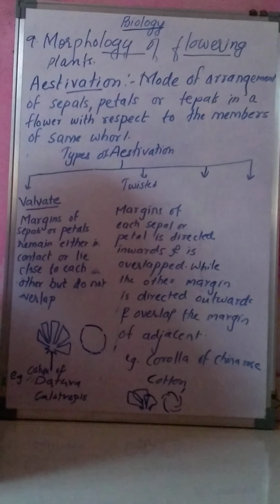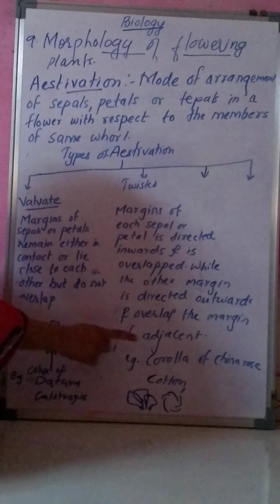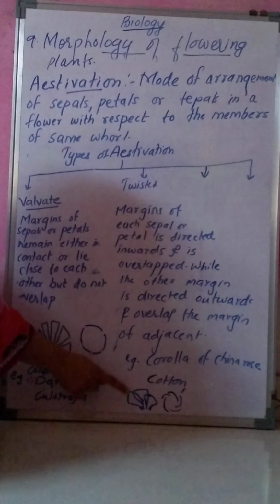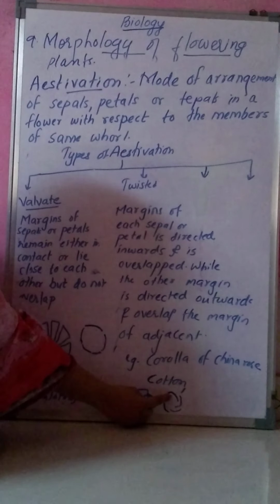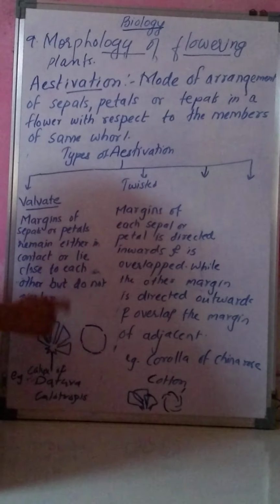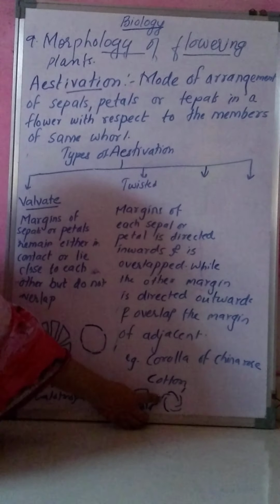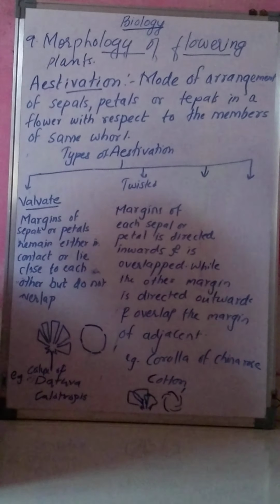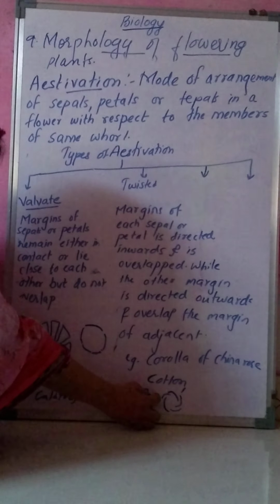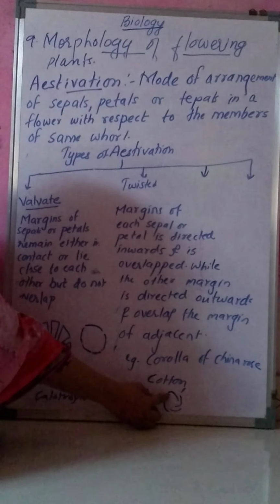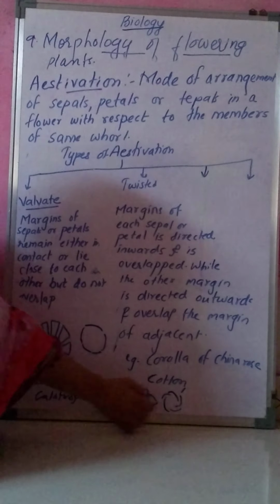Second aestivation is known as twisted aestivation. Now in twisted aestivation, you will see that one margin of the sepal or petal is directed inward and overlapped, while the other margin is directed outward and overlaps the margin of the adjacent one.